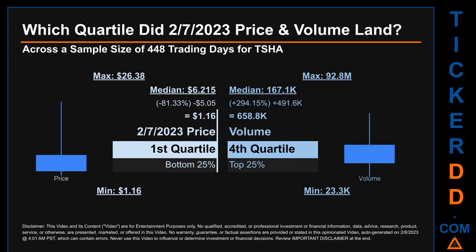The day's volume landed within the fourth quartile, marking it within the top 25% of all sampled daily volume, which saw a max daily volume of 92.8 million and a minimum of 23.3 thousand. Quartiles tell us about the spread of a data set by breaking that data set into quarters, just like how the median breaks the set into half. Descriptively, TSHA has a median price of $6.215. Therefore, the 7th of February 2023 price was lower from that middle marker by 81.33%. The day's volume of 658.8 thousand was more than the median by 294.15%.